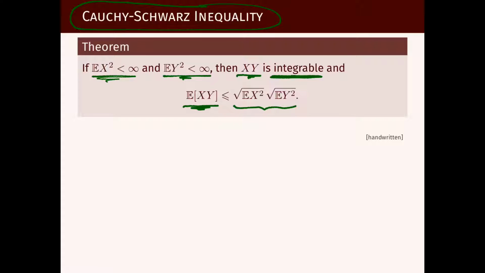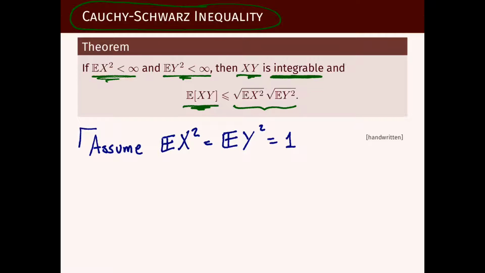Well, how can we prove that? I will prove this assuming, or let's assume, that the expectation of X squared equals the expectation of Y squared, and they both equal 1. Okay? I will prove it assuming this and leave it for you to figure out how to prove the general case using this basic case.